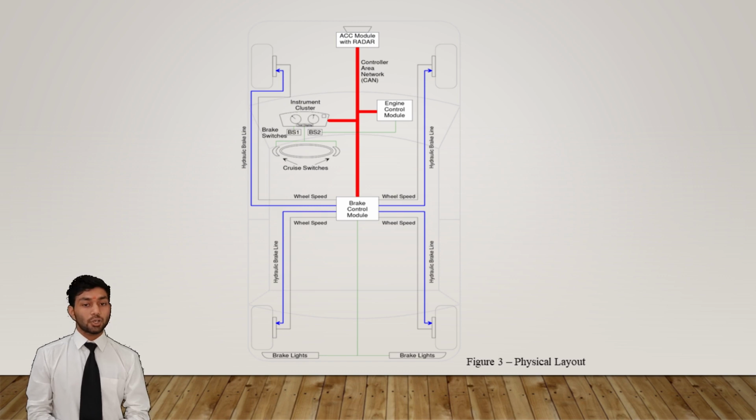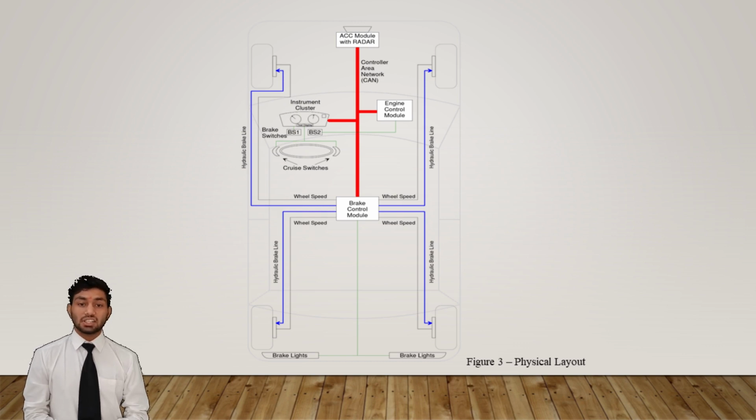Third is brake control module. The primary function of the brake control module is to determine vehicle speed via each wheel and to decelerate the vehicle by applying the brakes when requested by the ACC module. Number fourth, instrument cluster. The primary function of the instrument cluster is to process the cruise switches and send their information to the ACC and engine control modules. Number fifth is control area network. The control area network is an automotive standard network that utilizes a two-wire bus to transmit and receive data.